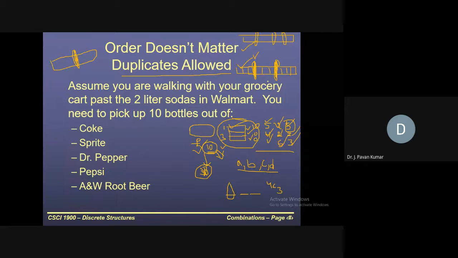Now, where do we have to put these separators? This is the question actually. Like first we can select three of the first type of ice creams, next two, next five. This is one possibility. If you drag this to the left side, then it will go down, then it will go up.